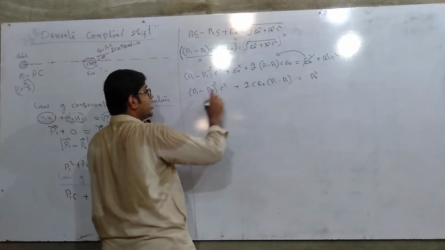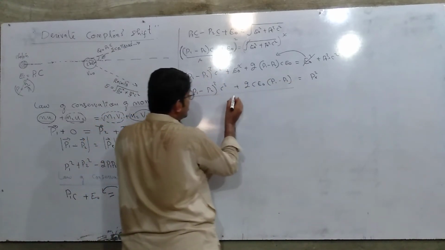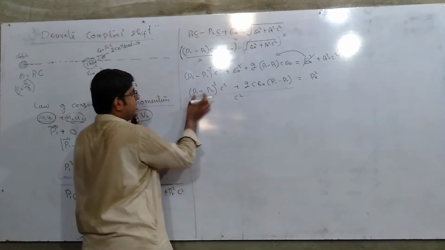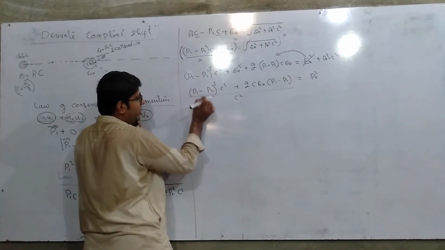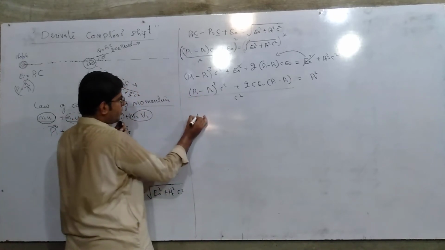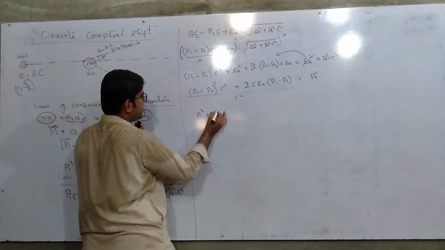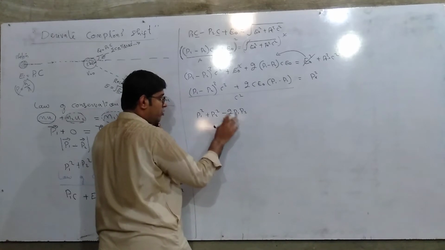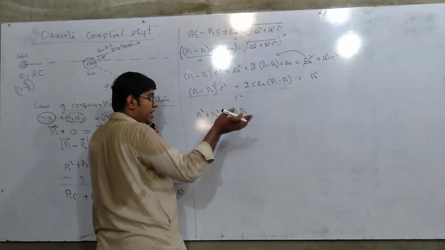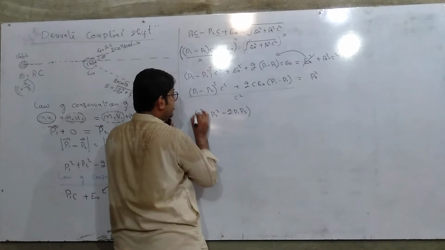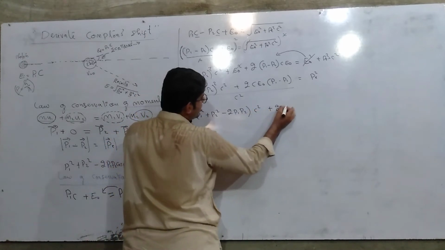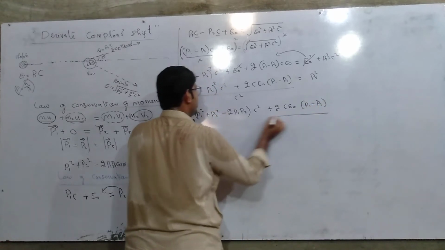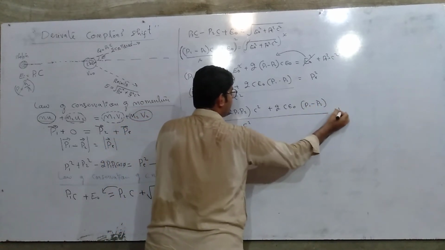By shifting the C square to this side, we put it in the division, and this (P1 minus P2) square again is a perfect square: P1 square plus P2 square minus 2P1 P2. We will not give cos theta there, as I told you before. Again, this is C square plus 2 C E naught (P1 minus P2) divided by C square, equal to Pe square.